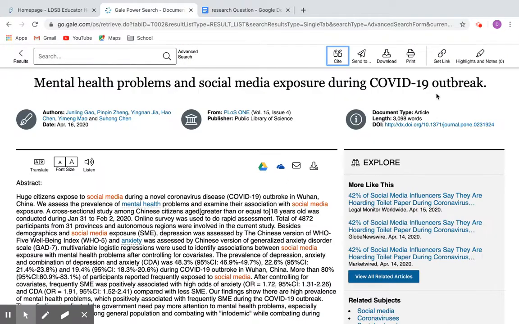So this is some of the sort of things you might want to take a look at to see if you want to tweak your question to see if it's not too vague or too broad. If you type in the search parameters of your question and you get 10,000 articles, it might be too broad. If you get 0, it might be too specific.